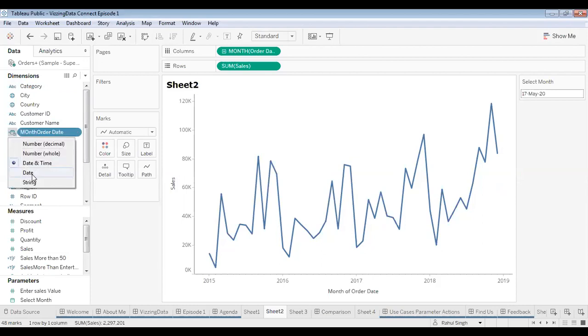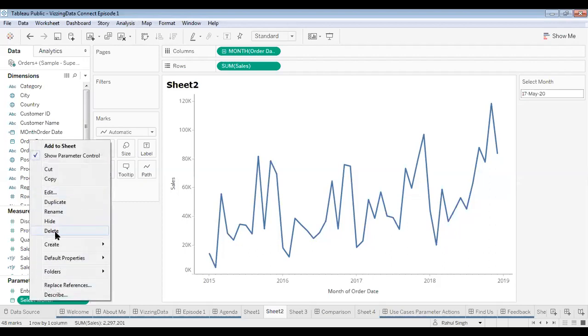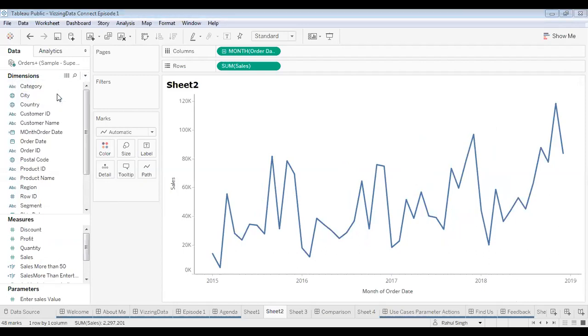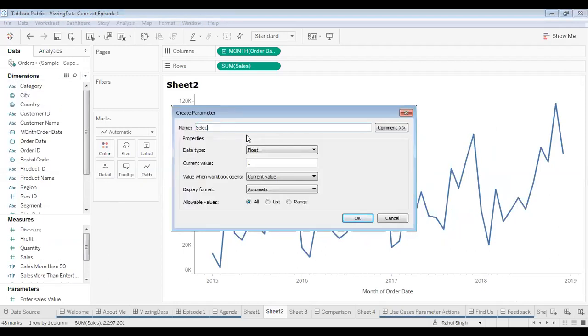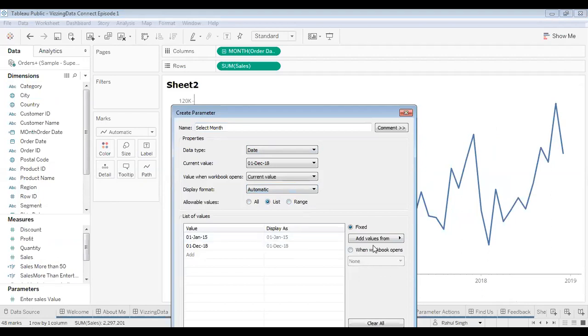From date time I'll change it to a date field, and now I'll delete this parameter and create a new one. Let's create a new parameter, and I'll call it select month. This time it will be a date parameter, and I'll select a range, and I'll set it from the field month of order date. So a list basically.